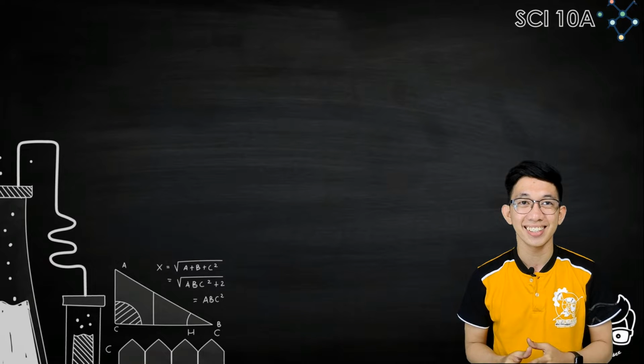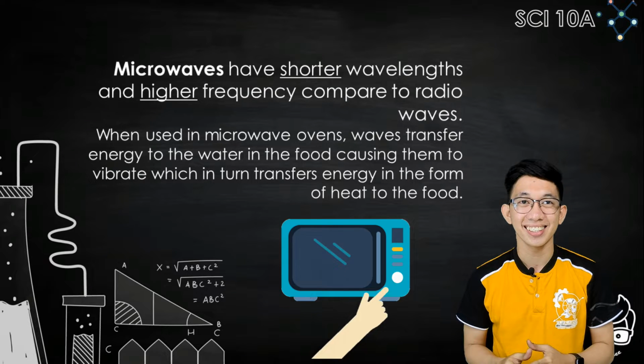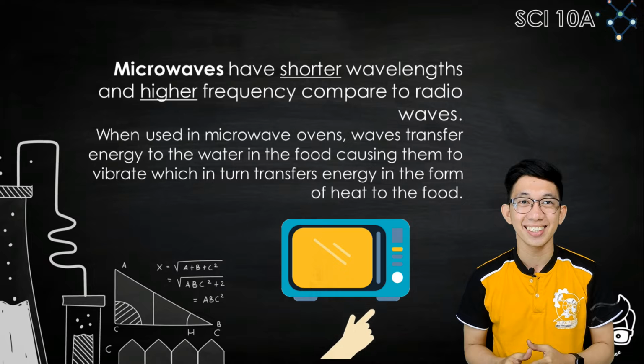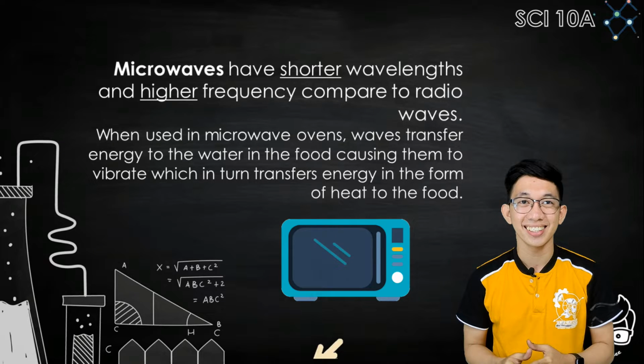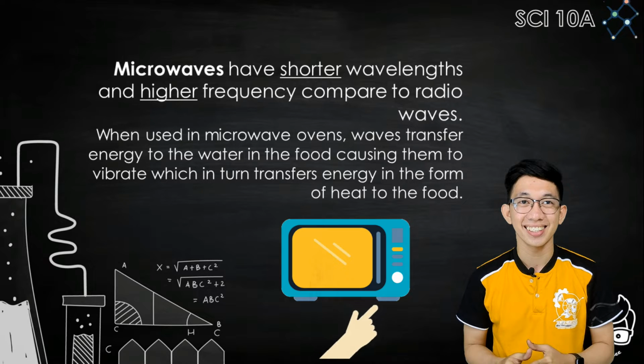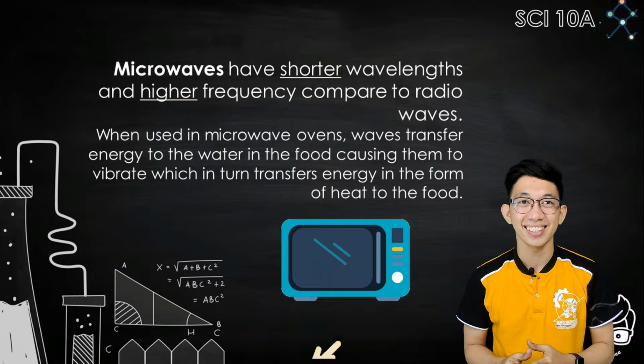Next, we have microwaves. Microwaves have shorter wavelengths and higher frequency compared to radio waves. When used in microwave ovens, waves transfer energy to the water in the food, causing it to vibrate, which in turn transfers energy in the form of heat to the food.